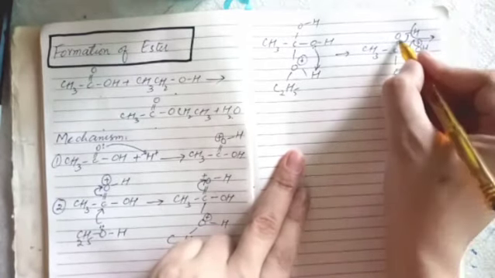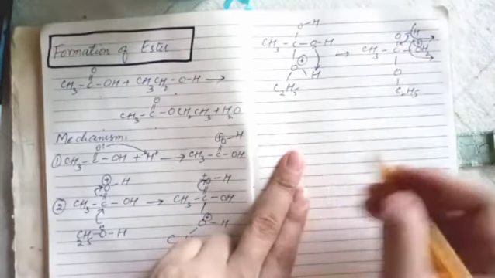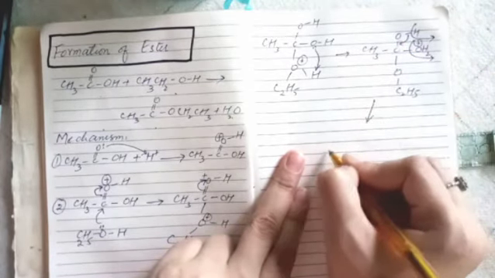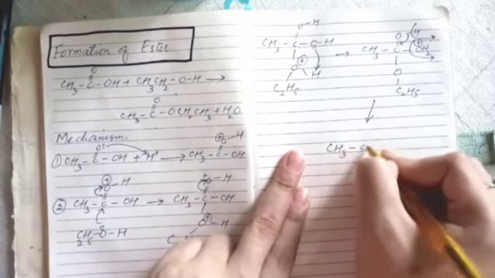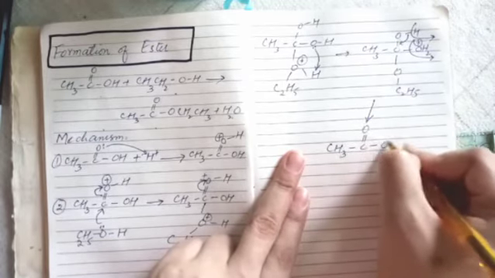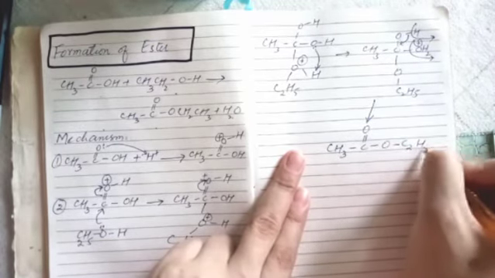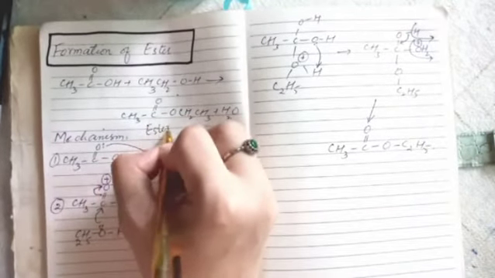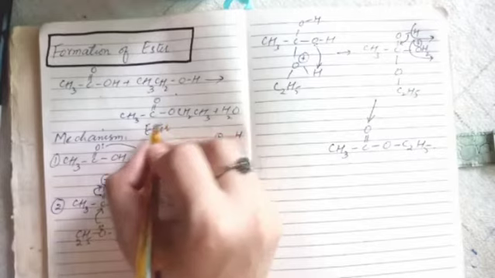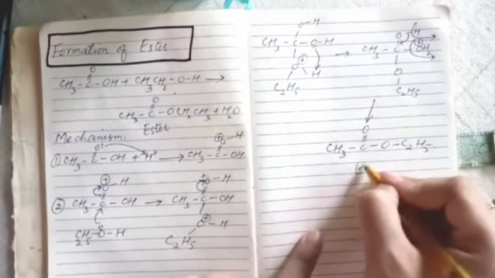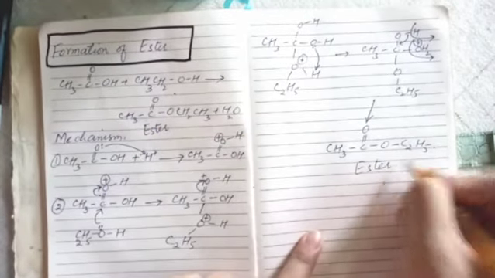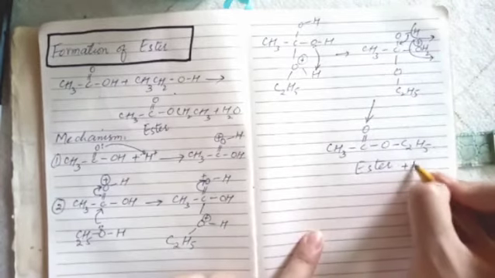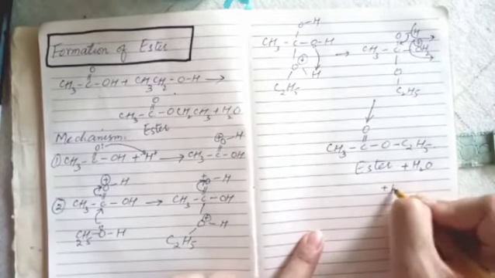Here it forms a bond and the compound is formed like this: C double bond O, O, C2H5. Yes, the same compound we formed in the first general mechanism reaction. So ester has been formed with the removal of water and H positive.